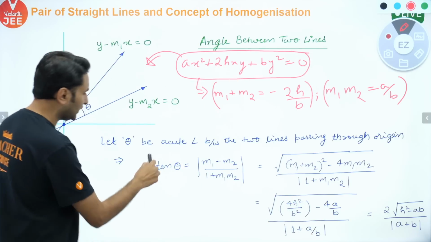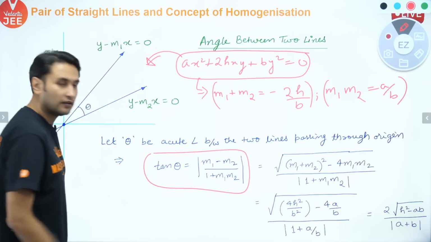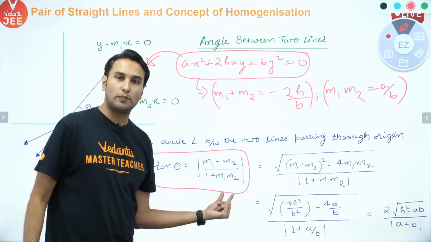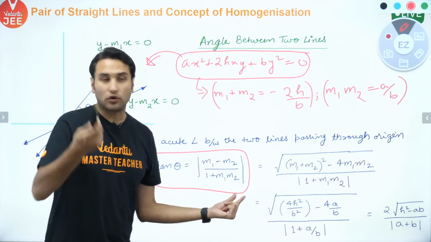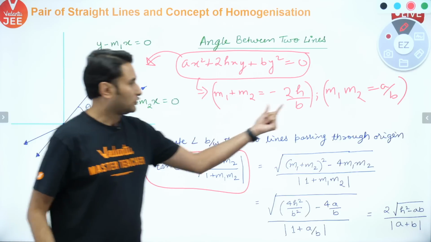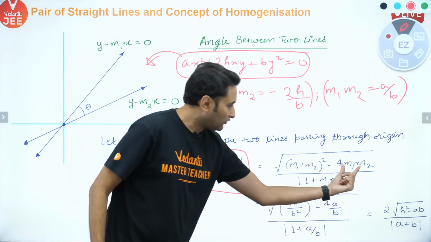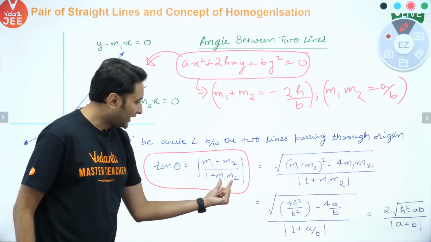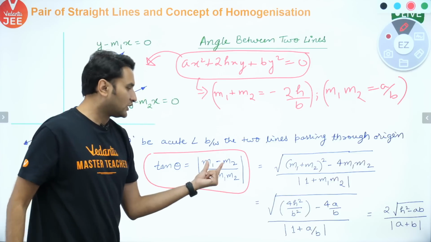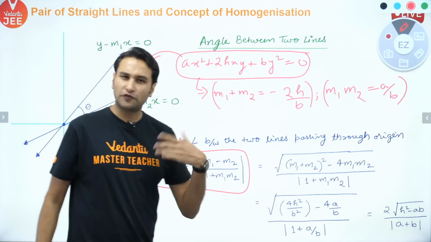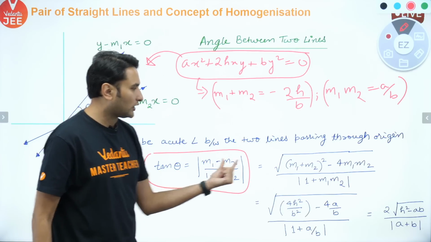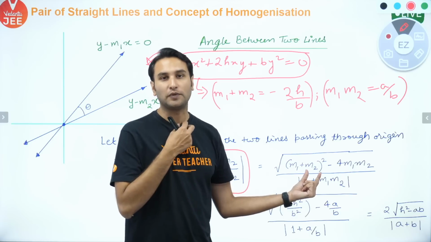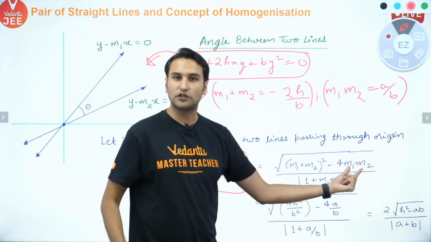All of you remember the formula. This is the formula. Tan theta is equal to m1 minus m2 upon 1 plus m1 m2. But what do you know? You know m1 plus m2. You know m1 into m2. तो m1 into m2 तो मैं कर सकता हूँ. I can do m1 into m2. I cannot do m1 minus m2. But all of you know this. m1 minus m2 can be represented as square root of m1 plus m2 whole square minus 4m1 m2.